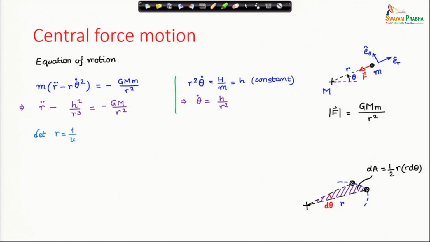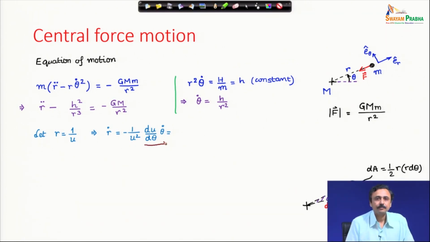Define r as 1 over u, where u is a new variable I am using. r is a function of time, so u will obviously be a function of time. Then r dot is minus 1 by u square du dt, which I write as du d theta times d theta dt. This is an important step. du dt I write as du d theta times d theta dt.